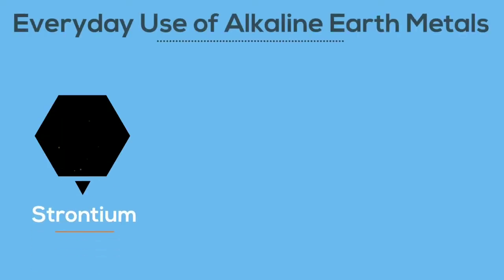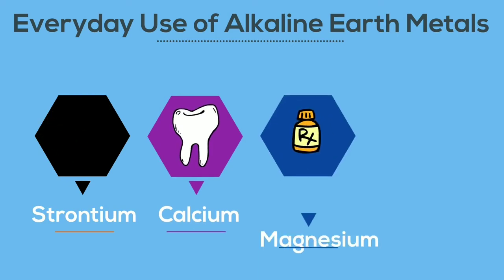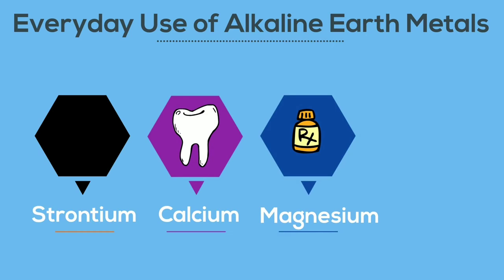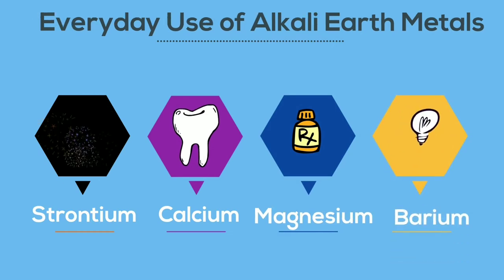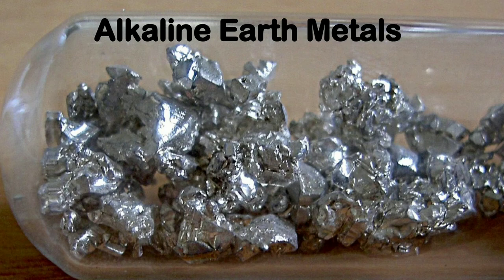Here are some common uses for the alkaline earth metals. Strontium compounds are often added to firework displays for their red flame test color. Calcium is used by our body for our teeth and bones. Magnesium is used in antacid, and beryllium is used in light bulbs. So there we go. Group 2 alkaline earth metals.